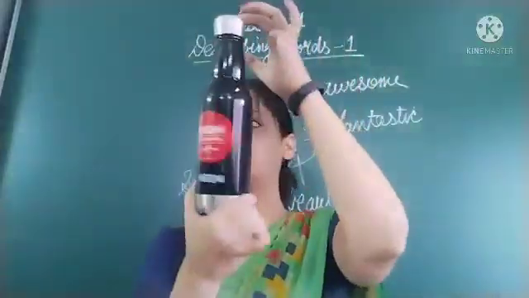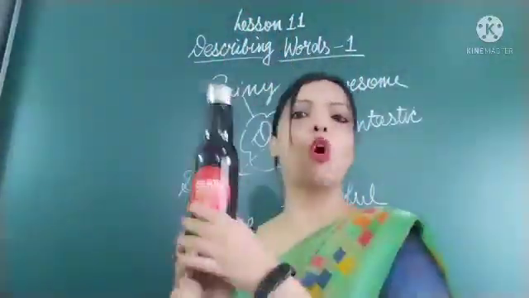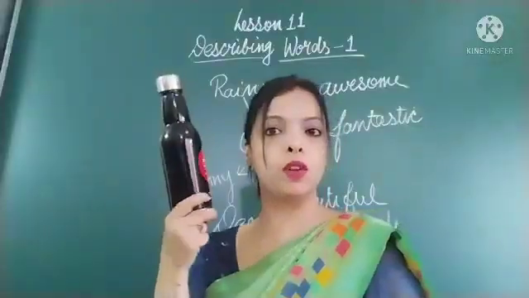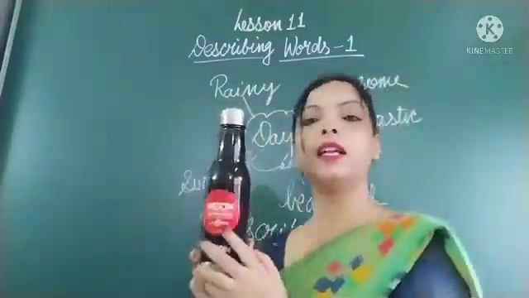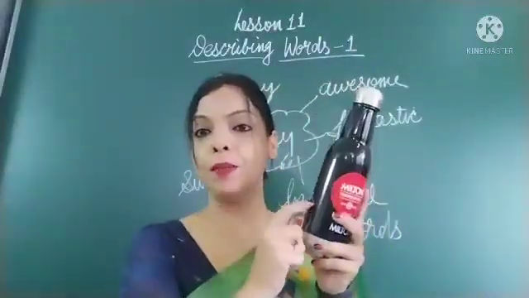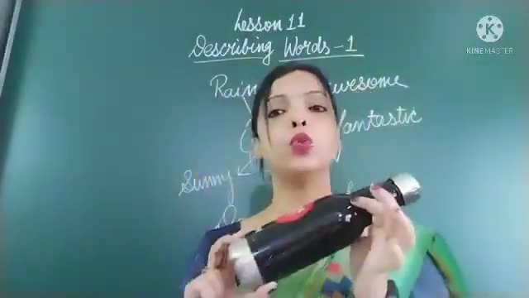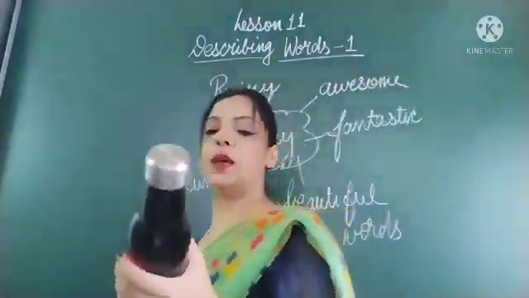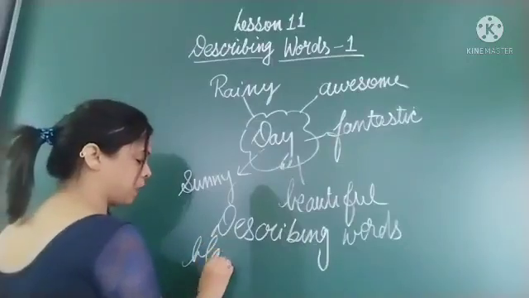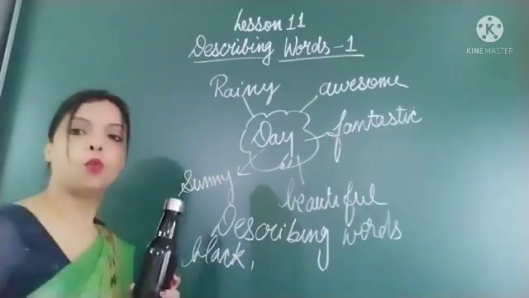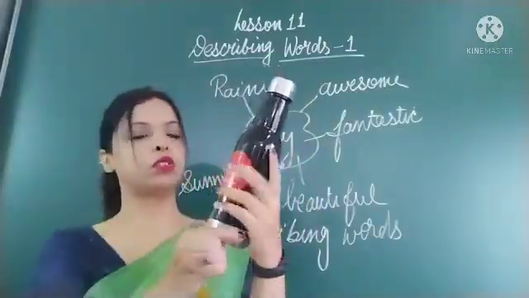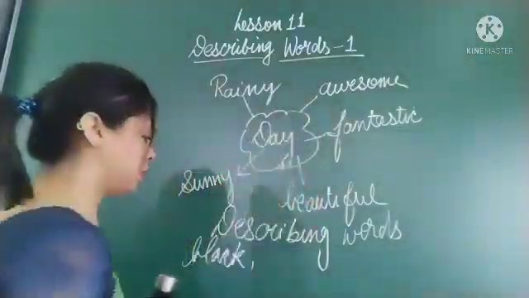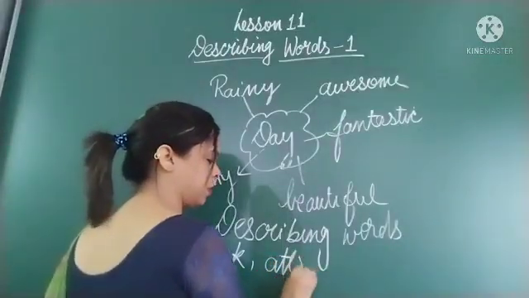Now if I take more examples, suppose I have got this bottle, children. You can see this bottle. Bottle is a noun; first I will tell you it is a thing, no? So water bottle, it's a noun. To describe this bottle, what can you say? Most probably you will say it's a black bottle. Then what else? It looks good, no? It looks attractive, right? So you can say the bottle is very attractive.